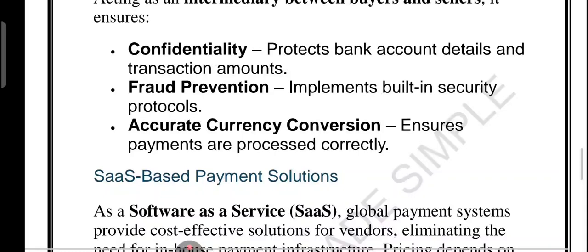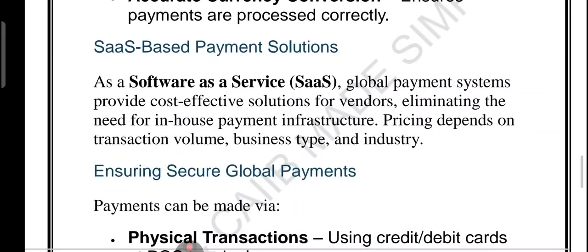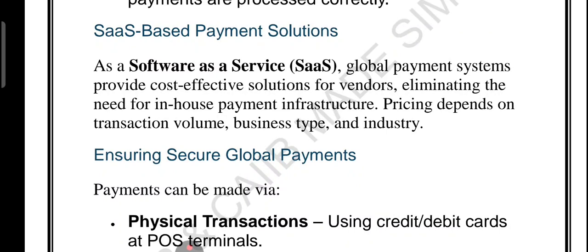Now friends, here is the best part. This system runs as SaaS, that is called software as a service. That means businesses don't need expensive in-house infrastructure. They simply pay based on their transaction volume, business type and industry. So what we have talked about just now, global payment system, is a smooth international payment. Benefits are confidentiality, fraud prevention, accurate conversion. And the SaaS model, software as a service, which is cheaper, pay as you go, no heavy setup is required.